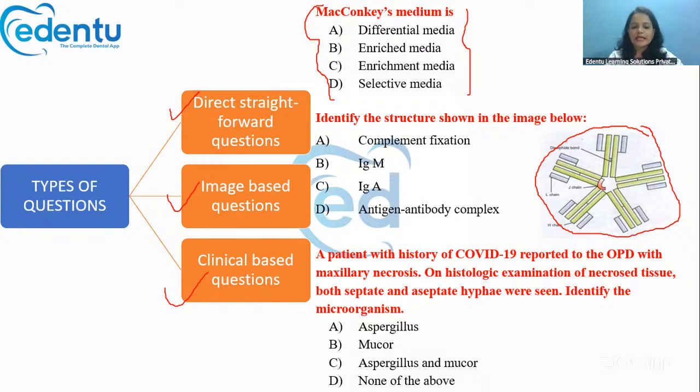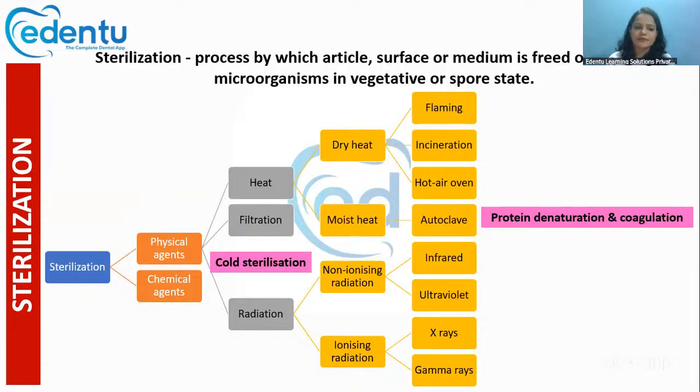So let's first discuss some of the important basics from general microbiology, starting with sterilization. What is sterilization? It is the process by which all the articles or surface or medium is freed of all microorganisms, in both vegetative and spore state. Spores are difficult to eliminate. The bacterial spores are really difficult to eliminate because they are really resistant in nature. So sterilization is the process in which they are able to eliminate even these spores.